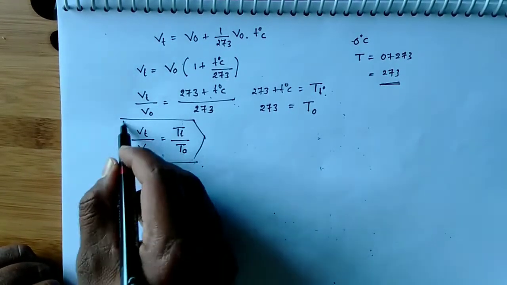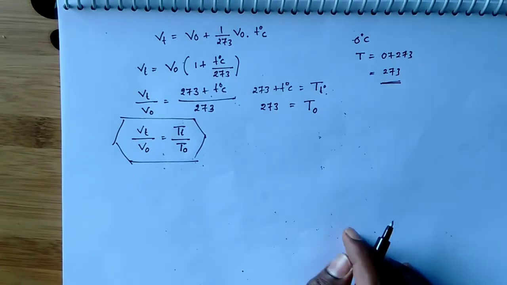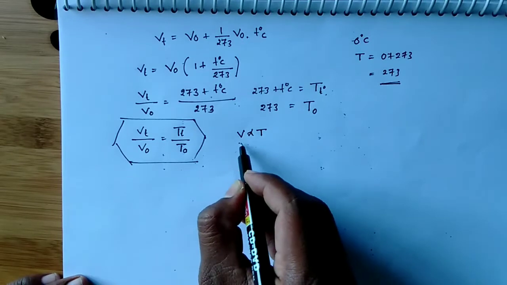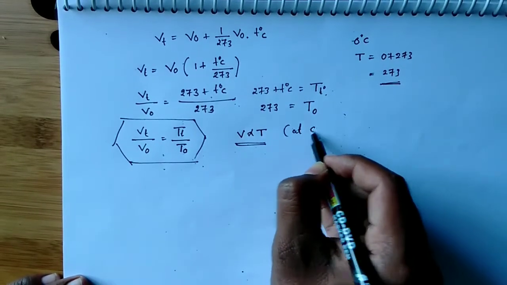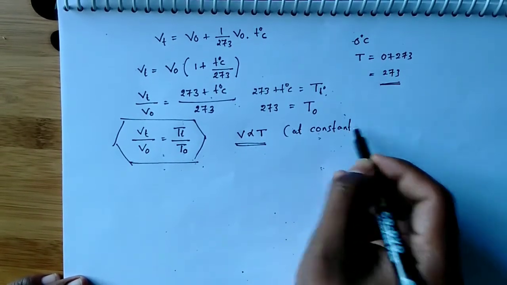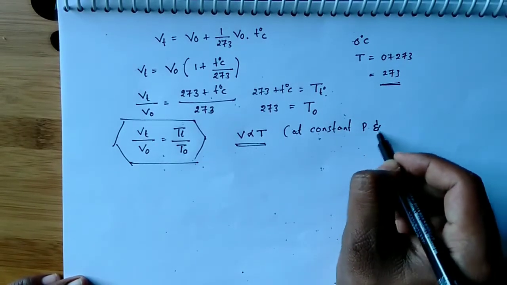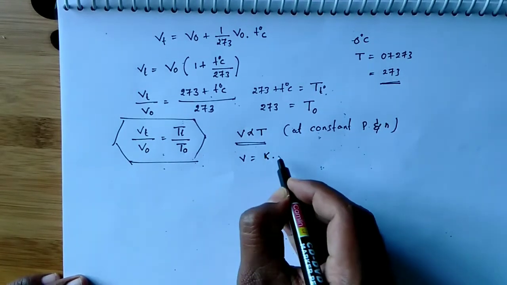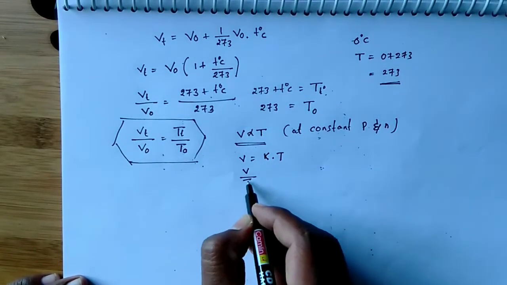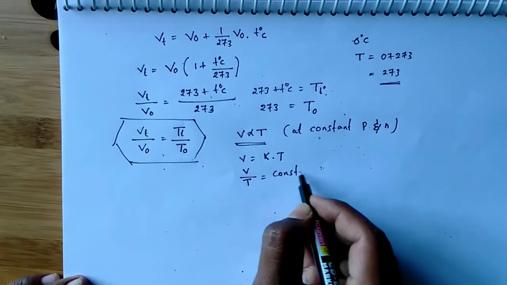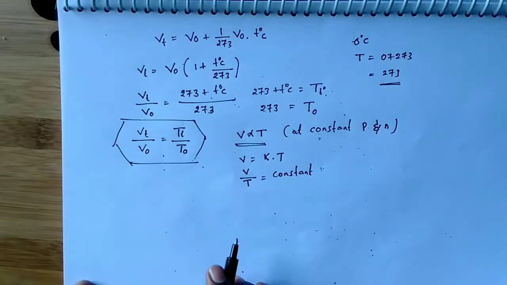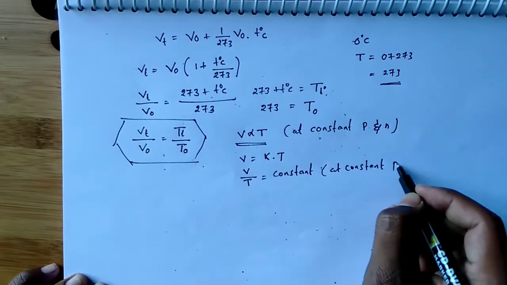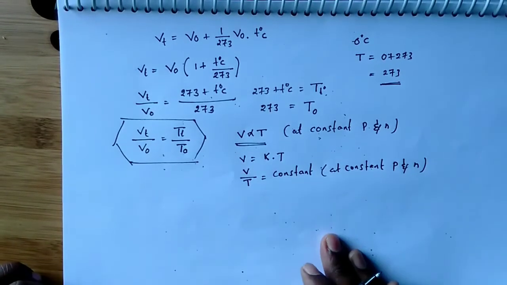This is the final relation between volume and temperature in Charles law. So, V is directly proportional to T at a constant pressure and number of moles. So, V equal to some constant K into T. V by T is always constant, at constant pressure and number of moles.